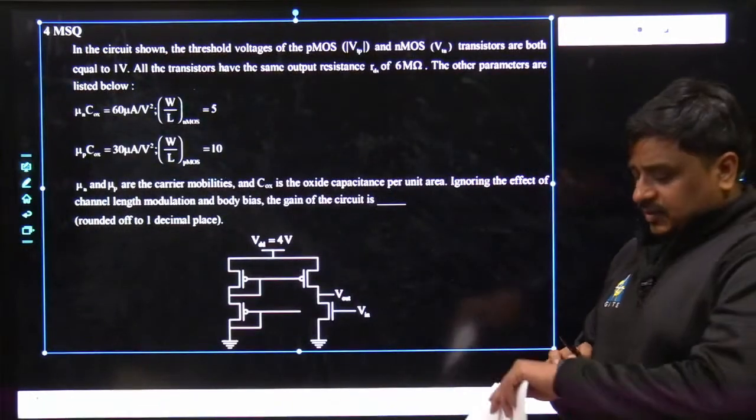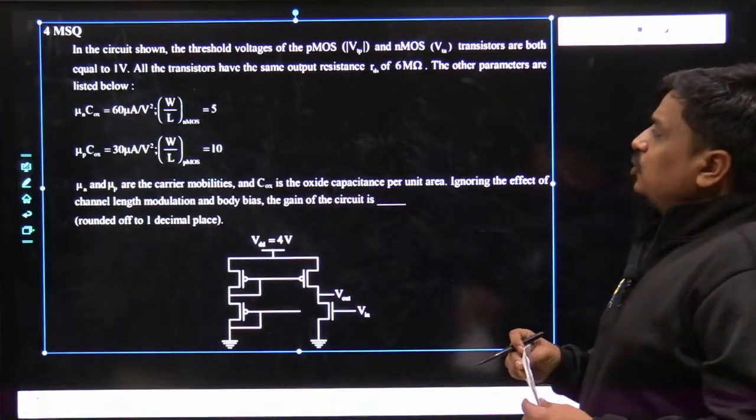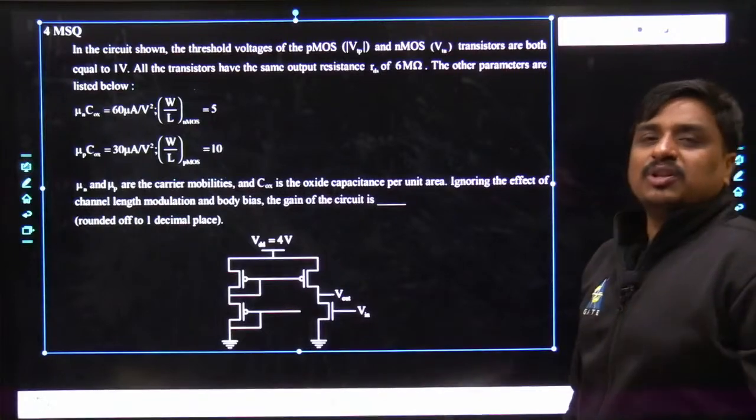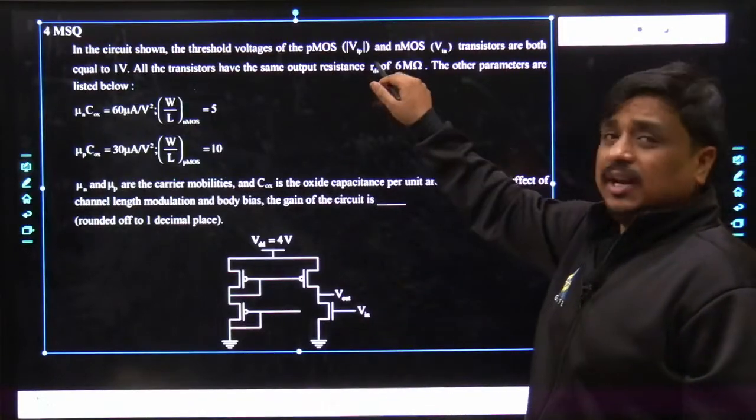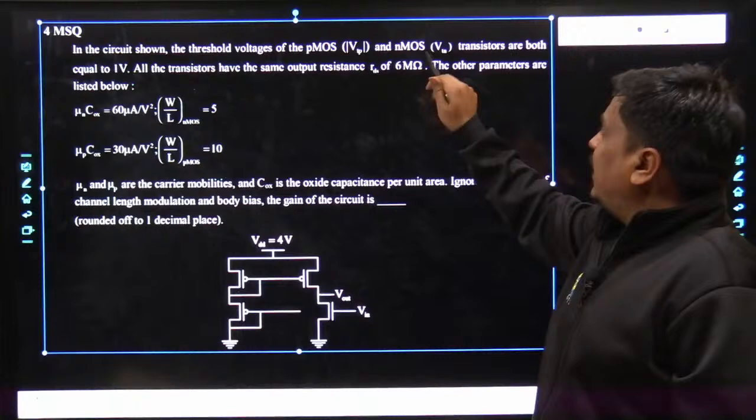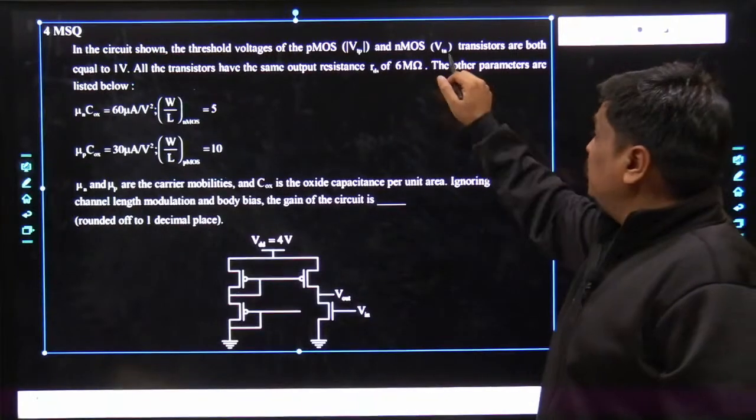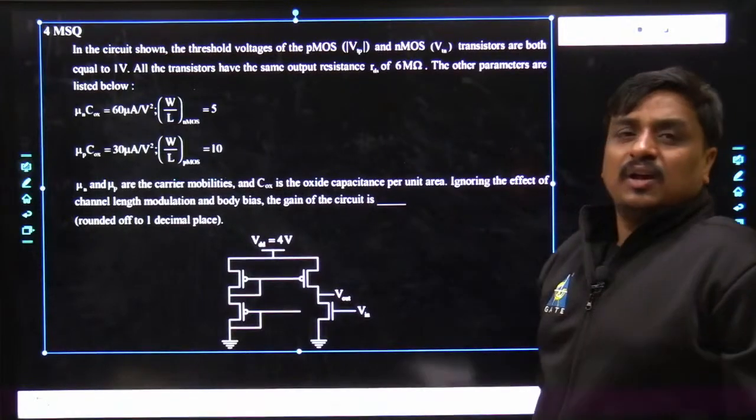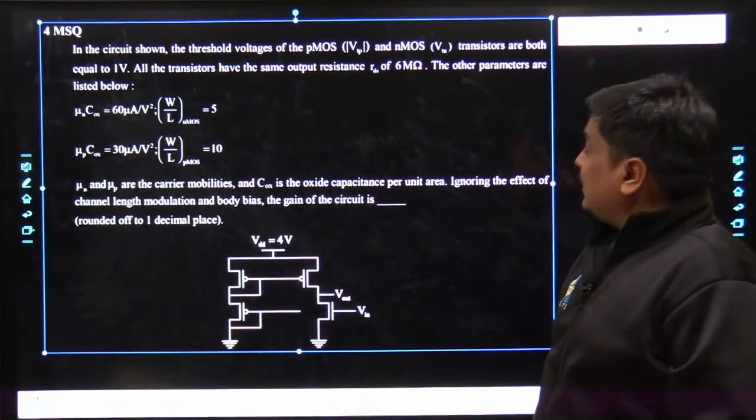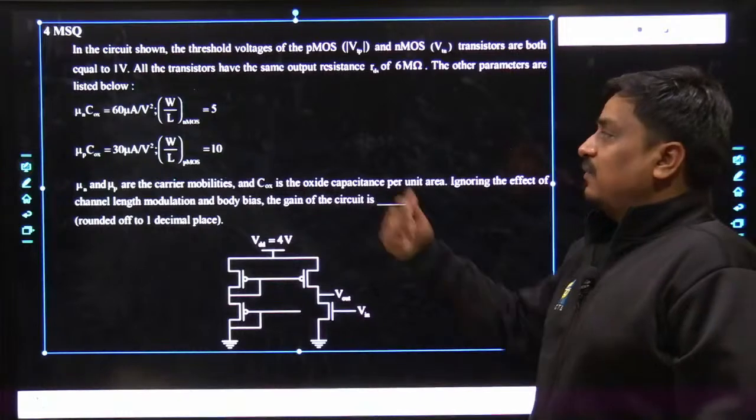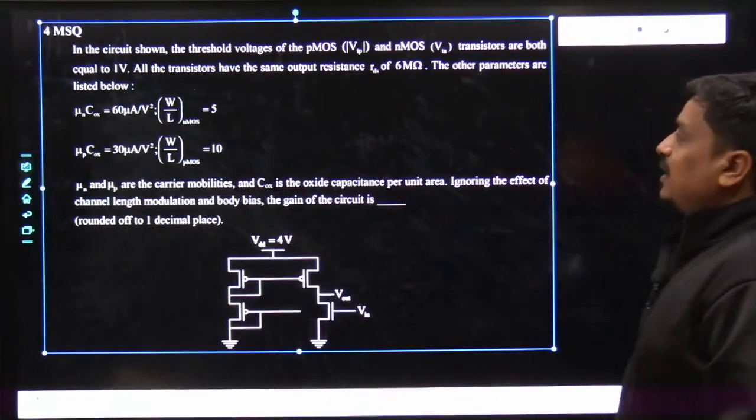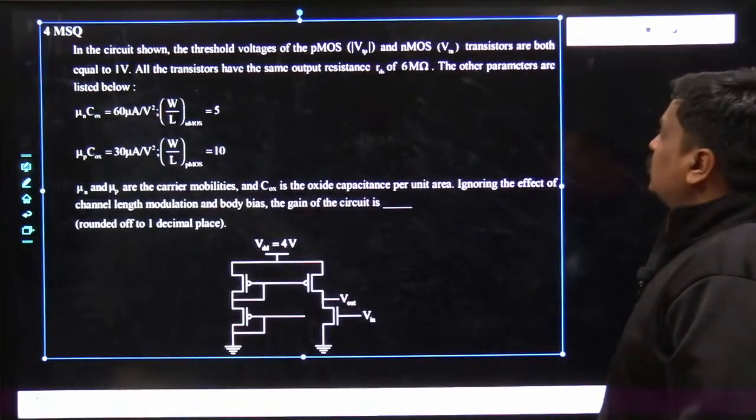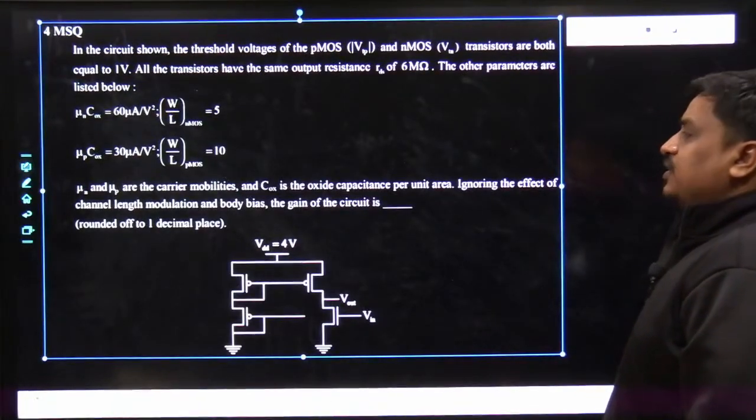What the problem states. The problem says, in the circuit shown, the threshold voltage of PMOS, mod of VTP. Why? Because if you talk about the threshold of the PMOS, it used to be negative. That is why the mod has been taken. And NMOS, which is always positive, which is VTN, for both transistors are equal to 1. What does that mean? That means the value of VTP is minus 1, and at the same time the value of VTN is 1. All the transistors have the same output resistance RDS of 6 mega ohms. The other parameters are listed below.